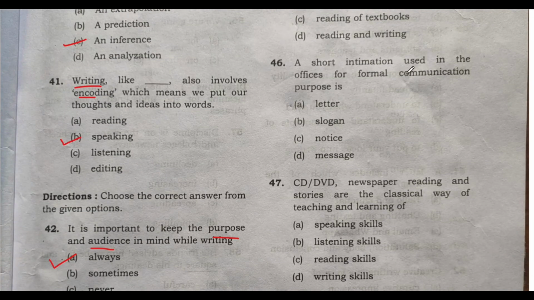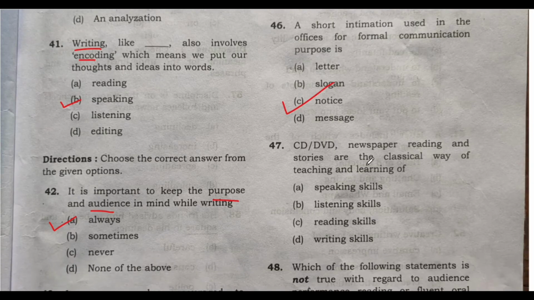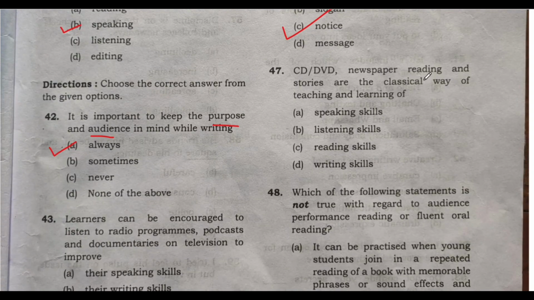Now 46. A short intimation used in offices for formal communication purposes is called what? Letter, slogan, notice, message. So in your school, we are all teachers, right? In our school, what do we always see on the notice board? We see the notice. Good. Now CD or DVD, newspaper reading and stories are classical ways of teaching and learning of what? Speaking skills, listening skills, reading skills, writing skills. Of course, we use DVDs for reading, or for writing, or for speaking, or for listening. What do you think? Of course, the answer is listening skills.